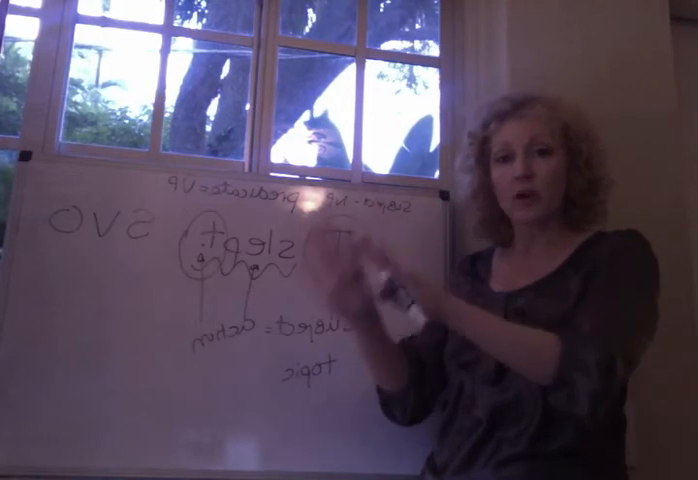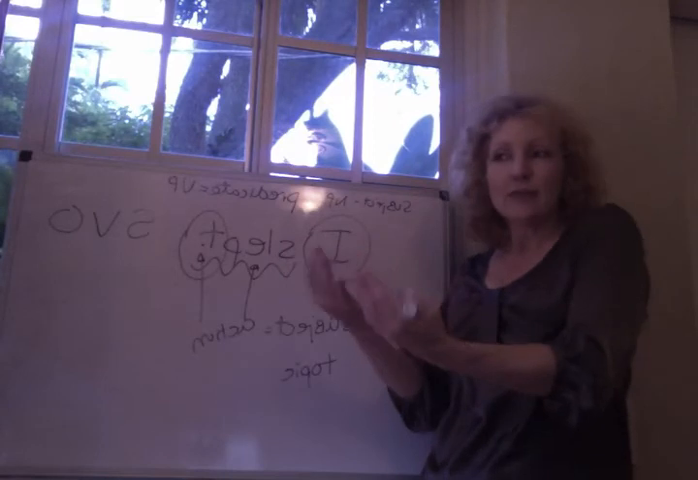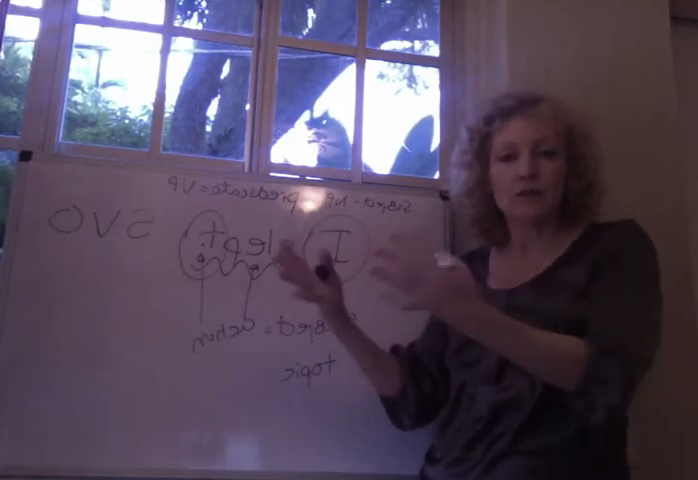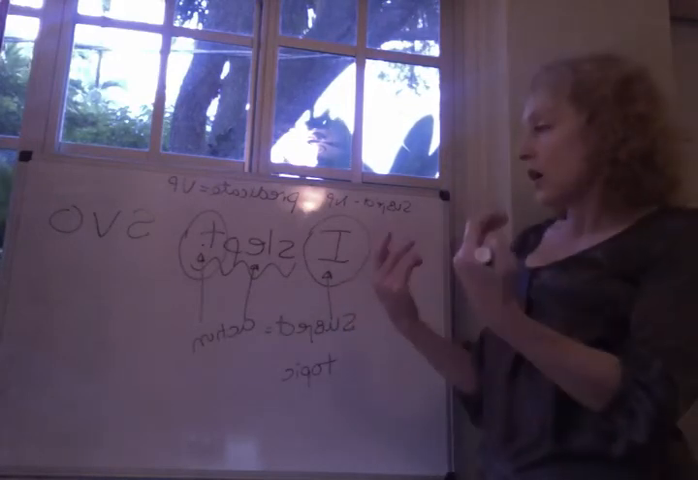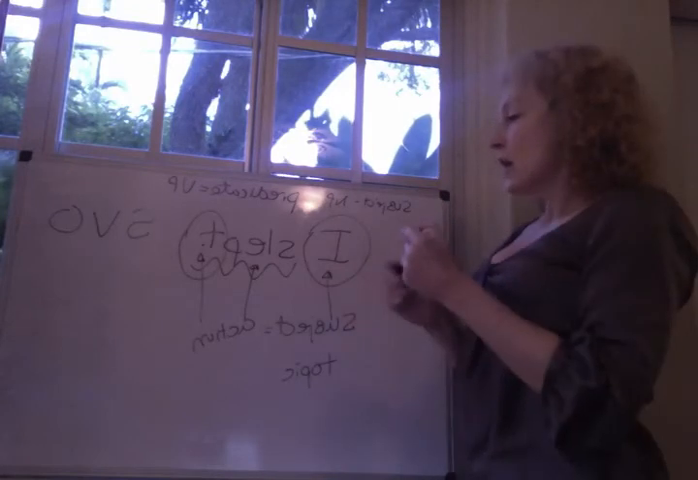We're going to talk about what the complements of the verb are in a minute. So the predicate is basically giving you a description of the subject, or telling you something that the subject did, or telling you some information about the subject. So it's a comment on something having to do with the subject.